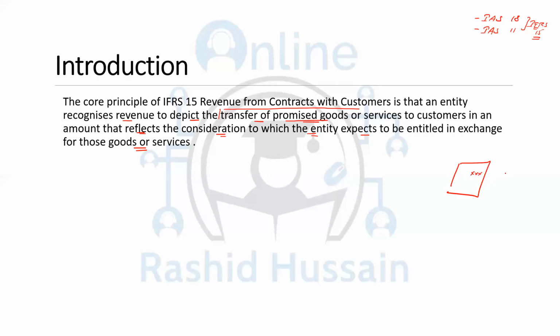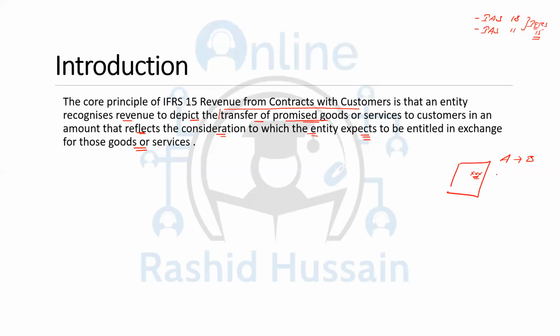For example, A made a contract with B, and B is going to give a certain amount to A, and this amount is mentioned within the contract. Why am I not saying that the contractually agreed amount should be recorded as revenue? I am saying the entity expects to be entitled. Let me give you an example of that as well.